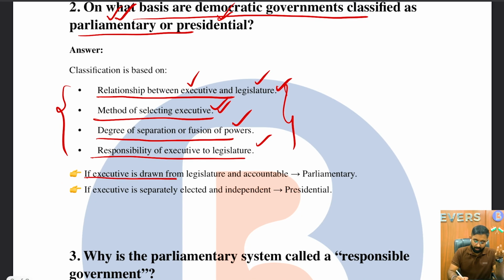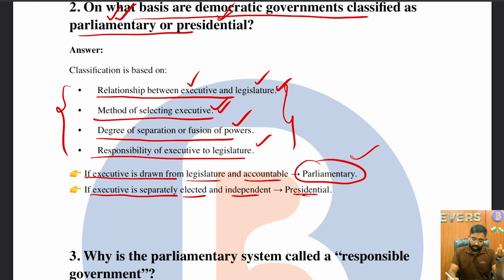If the executive is drawn from the legislature and is accountable, we classify it as a parliamentary form of government, similar to India. And if the executive is separately elected and independent, we call it the presidential form of government. The example is the USA.